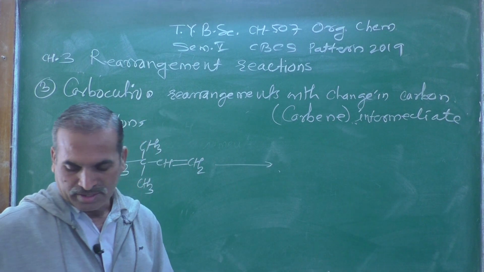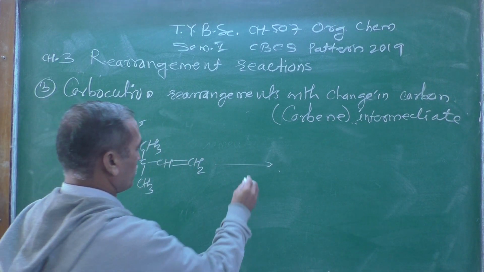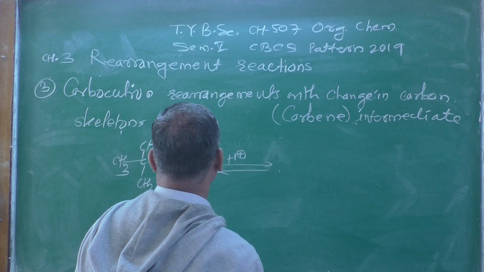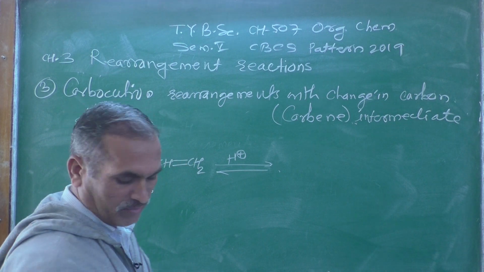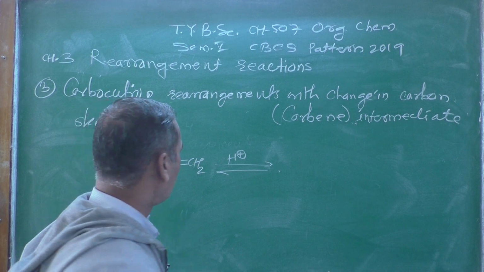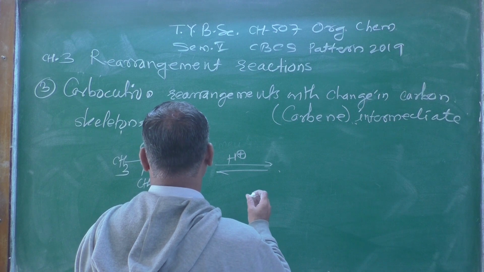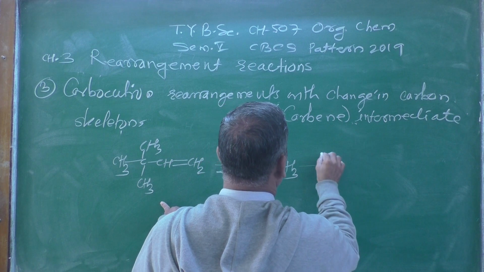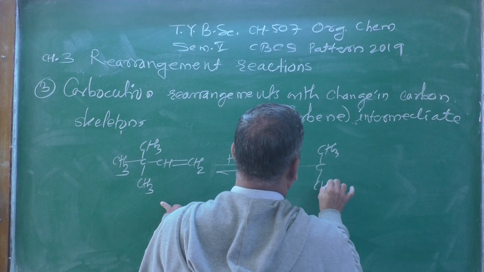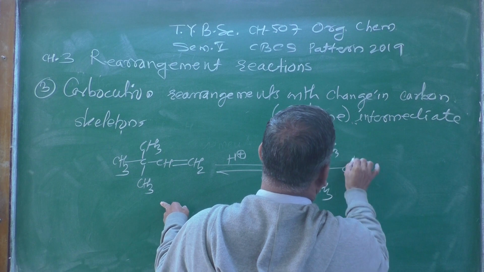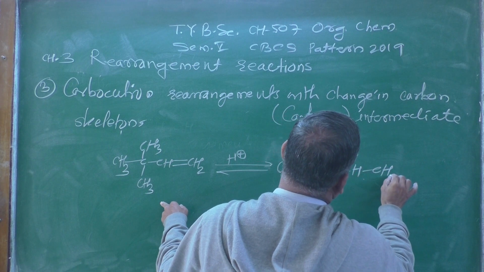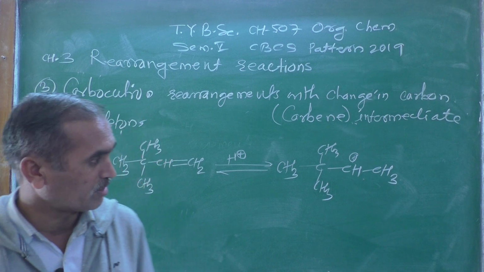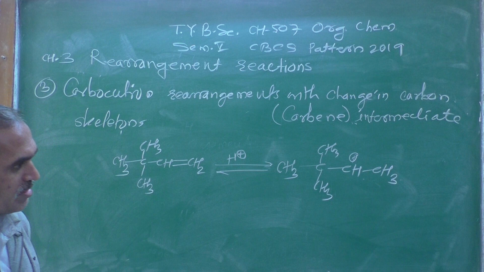In an acidic medium, the reaction takes place, and you will get the product, this one, CH3, then CH3, then CH plus, now a CH3. That is the intermediate formed, or the product formed over here.